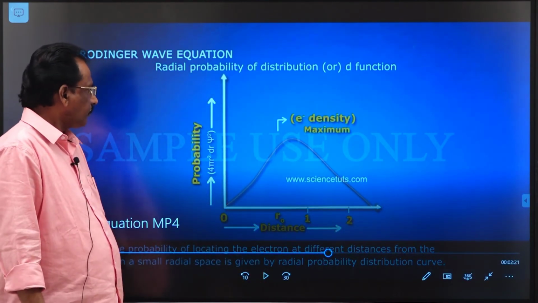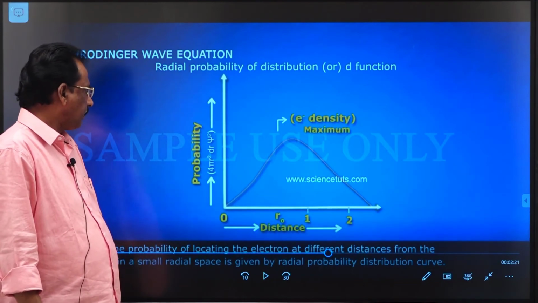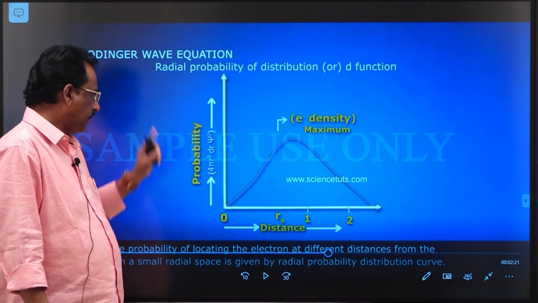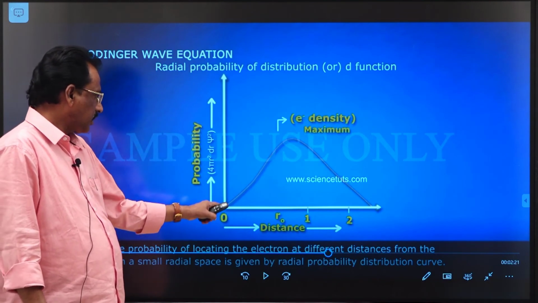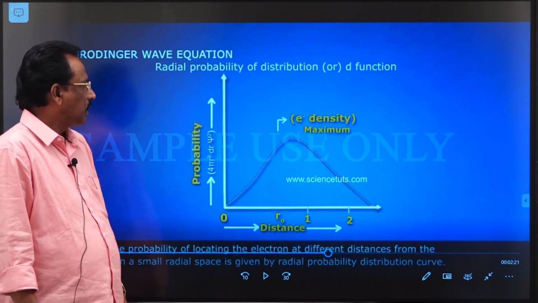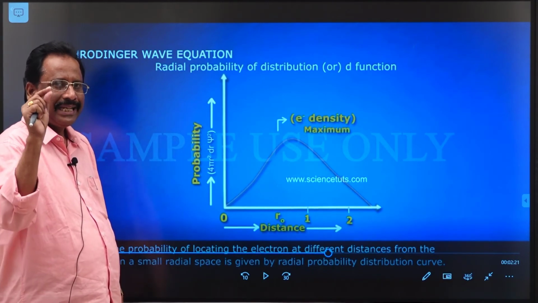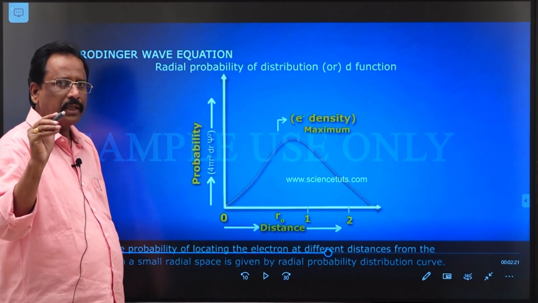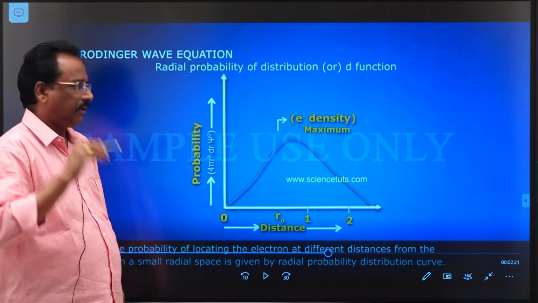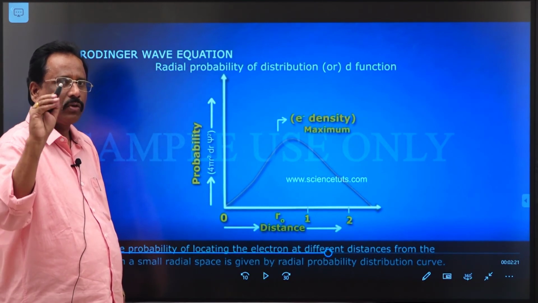For the 1s orbital, if you plot a graph between probability function and radial distance from the nucleus to the electron position, for 1s orbital, meaning the s subshell is present in the first energy level, that means the principal quantum number n is equal to 1.